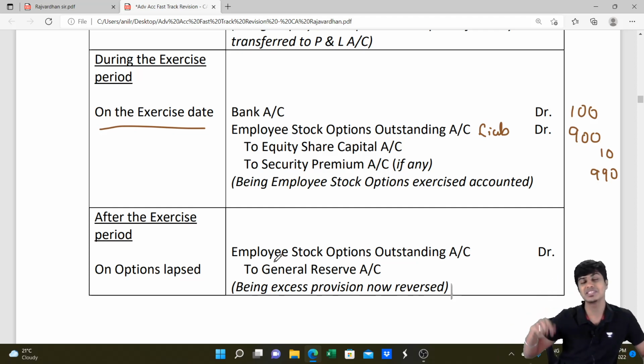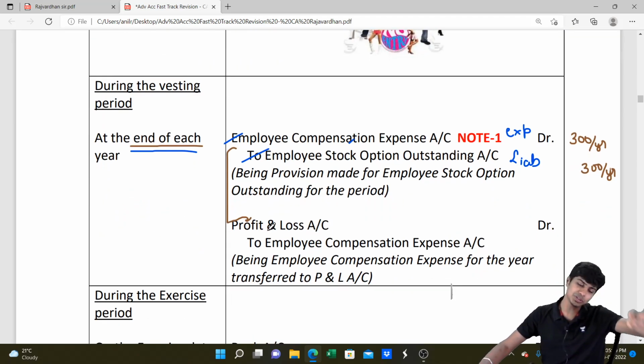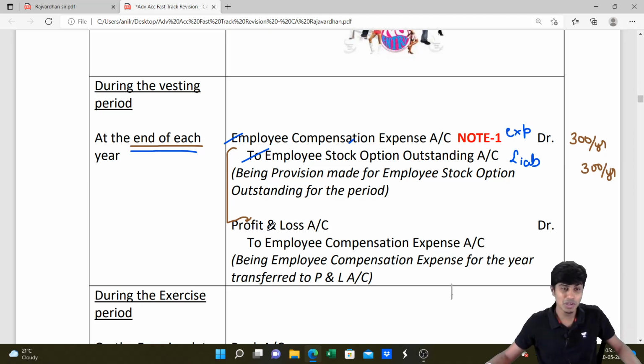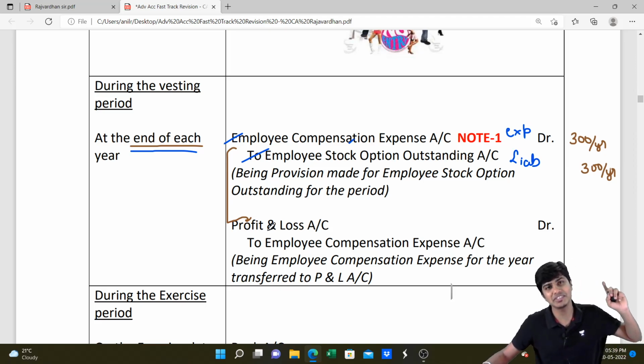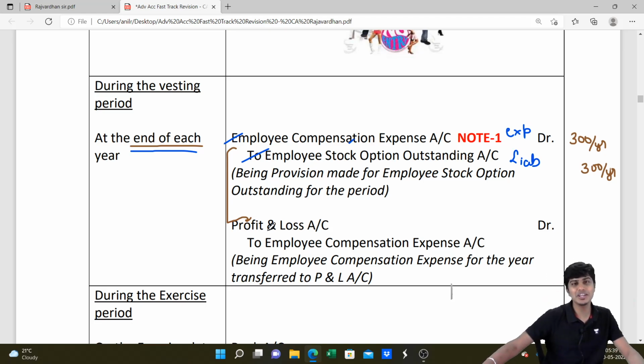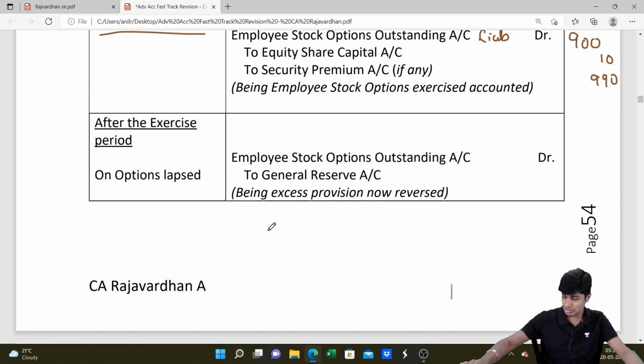But we can't reverse that expense in the current year. You can't write employee stock option outstanding to employee compensation expense. Why? Because if you reverse this expense, it will lead to profit. Current year profit will shoot up because you booked some expense in the last year, which is actually not expense. It was wrongly booked in the last year, I agree, but recording it as income in the current year is not right. So it cannot be current year income. And you can't adjust it to the previous year's income. Why? Previous year's books are already closed. So what do you do? The only thing that you do is you transfer such money to capital reserve or general reserve.